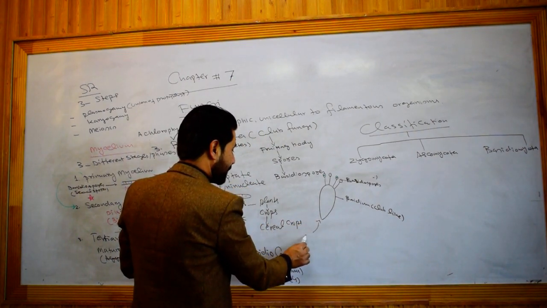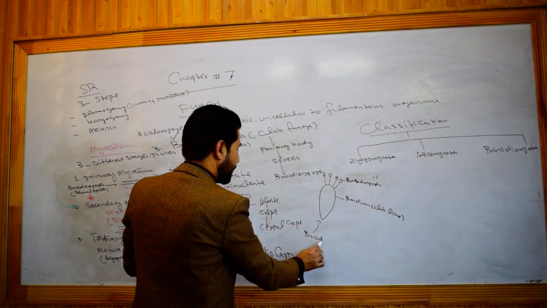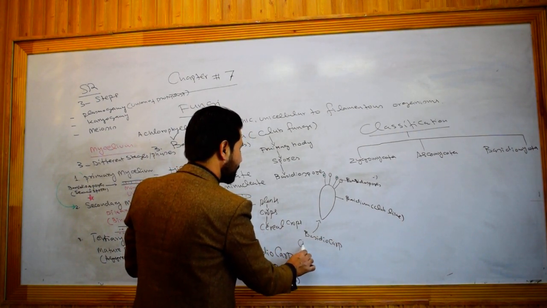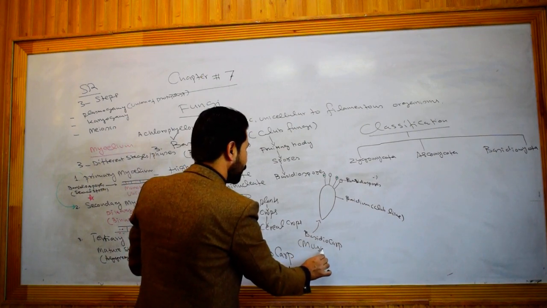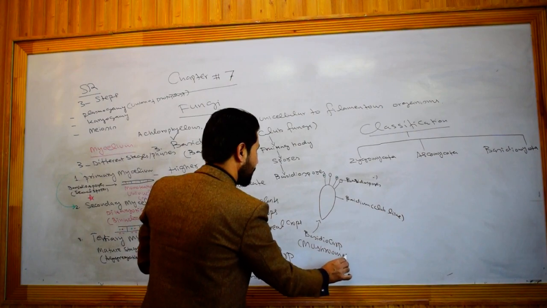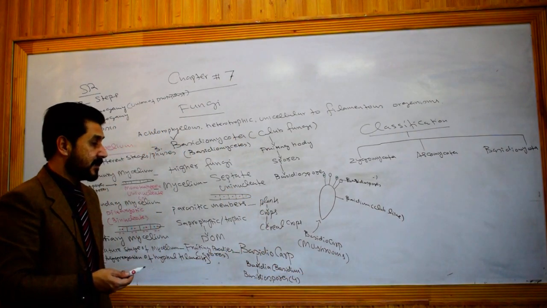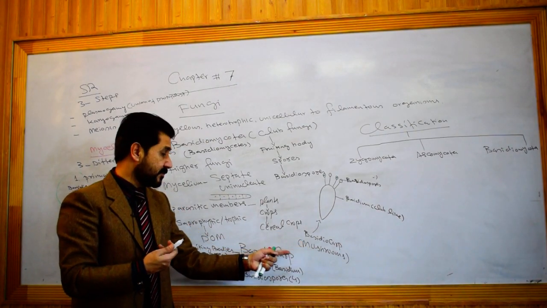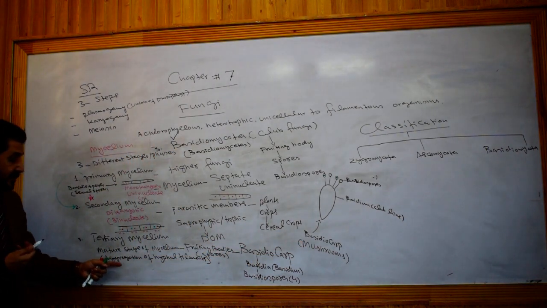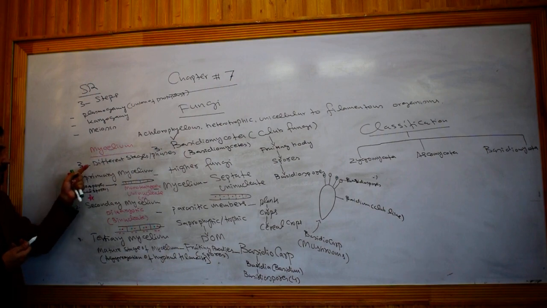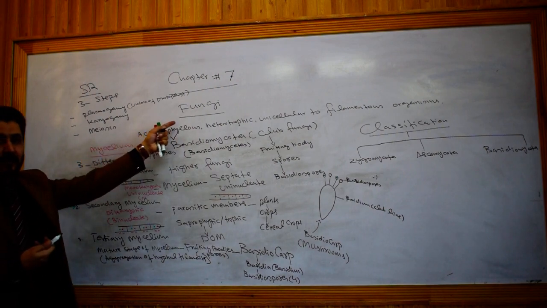Where are they present? They are present in the basidiocarp. A well-known example of basidiocarp is the mushroom. Mushroom is the well-known example of what? Basidiocarp. Basidiocarp is actually the mushroom. Mushroom is the aggregation of many hyphal filaments, which is the final or mature stage of the mycelium of Basidiomycota.